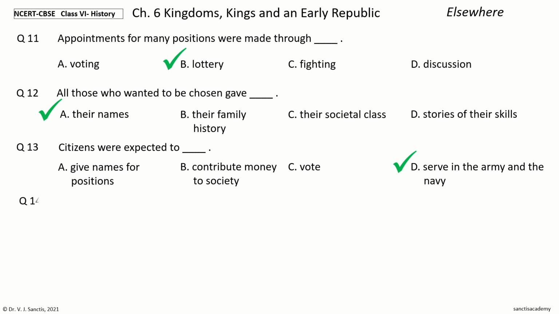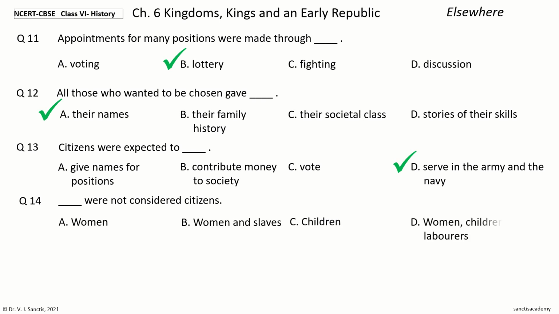Question 14. Dash were not considered citizens. The options are women, women and slaves, children, women, children and laborers. Your time to choose. And the answer is women and slaves. So, women and slaves were not considered citizens.